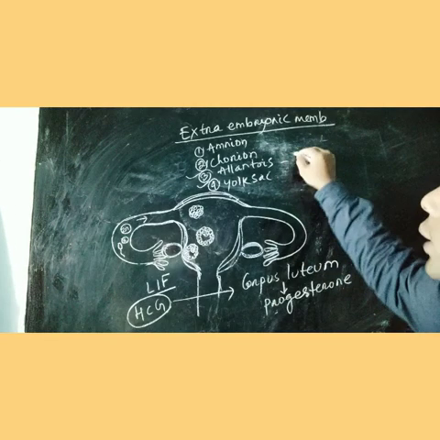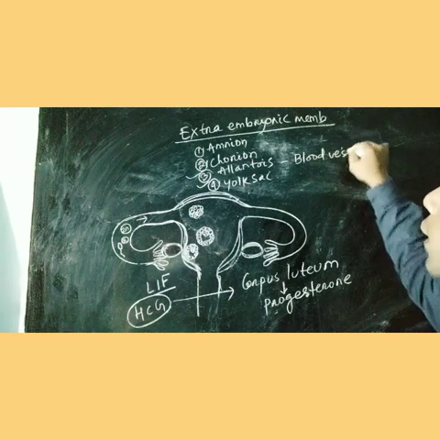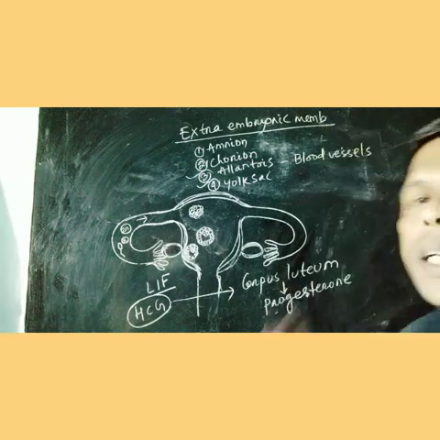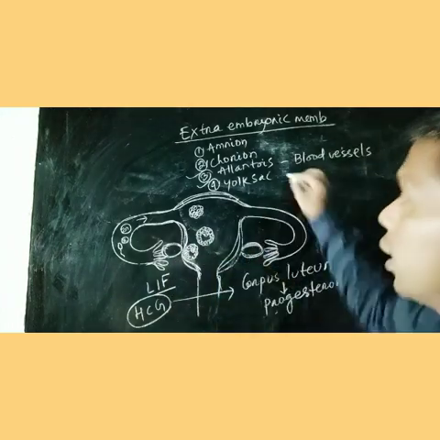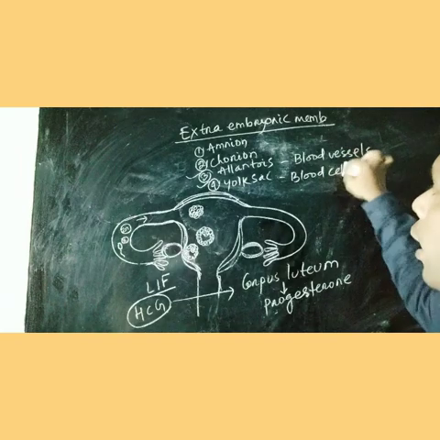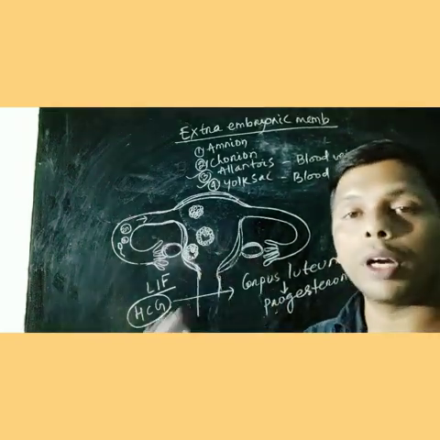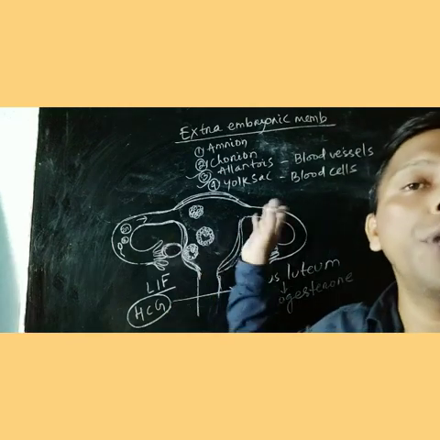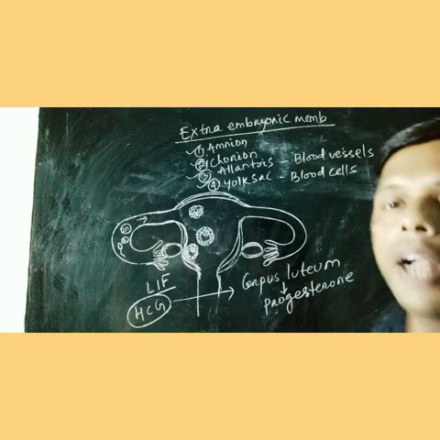The allantois helps in formation of blood vessels at the placental region. What is the function of the yolk sac? It produces blood cells, RBC, WBC. These cells are produced in the fetus from the yolk sac. Then what about amnion and chorion?